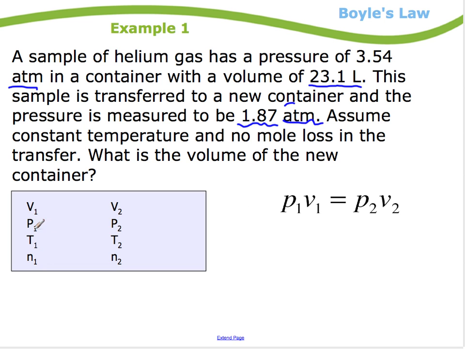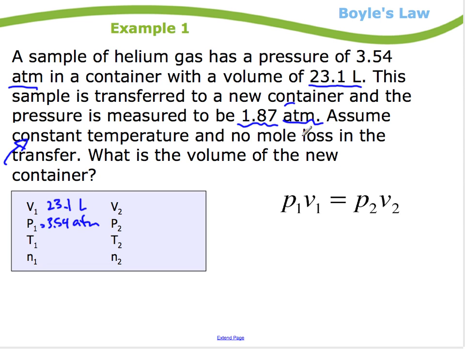We're going to be exploring relationships between all of these constants, but it's a really good idea, when I'm faced with a pressure question like this, to write some unknowns like this, where it says what's the first volume, pressure, temperature, number of moles of the gas, and then what's the final volume, pressure, temperature, and moles. And then just fill them in. So in this case, pressure 3.54 atmospheres, container volume 23.1 liters.